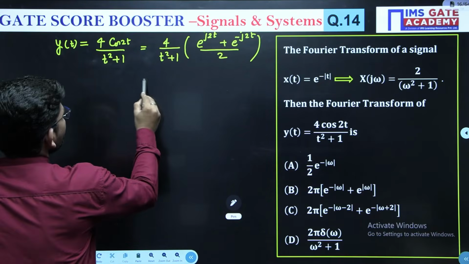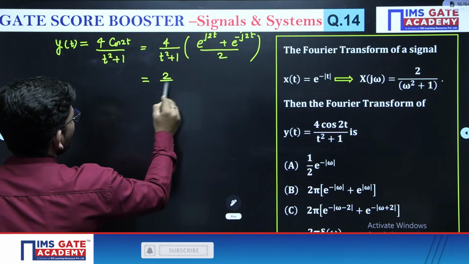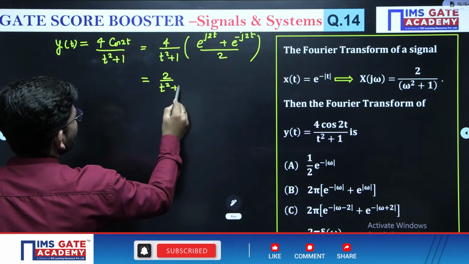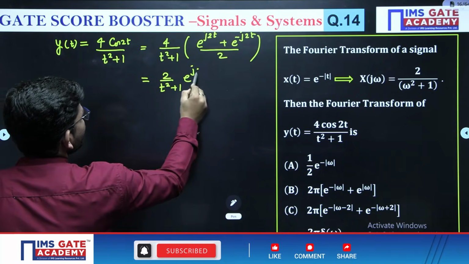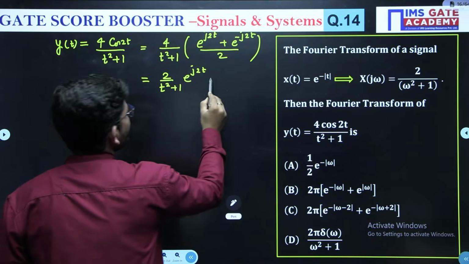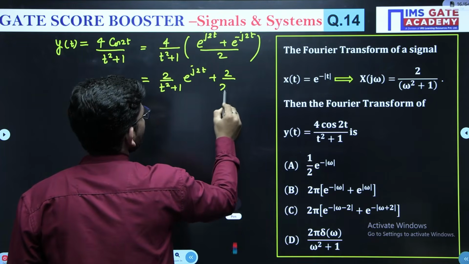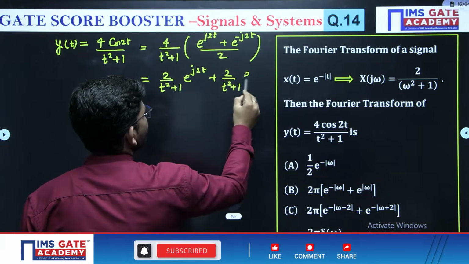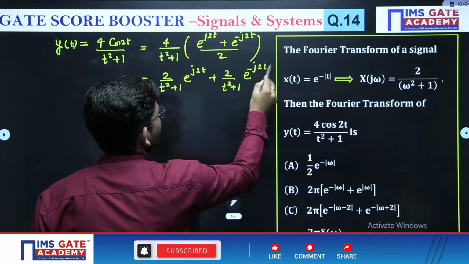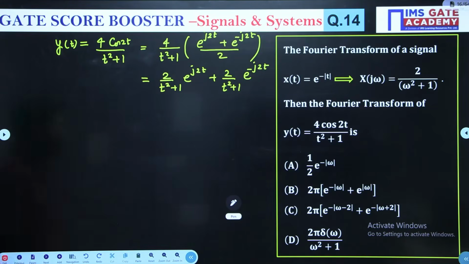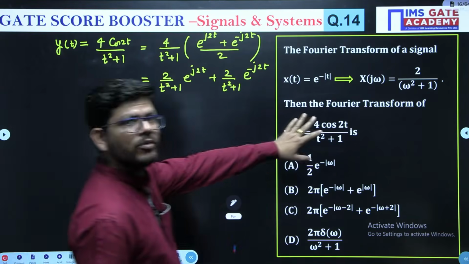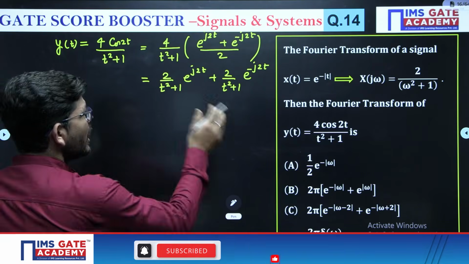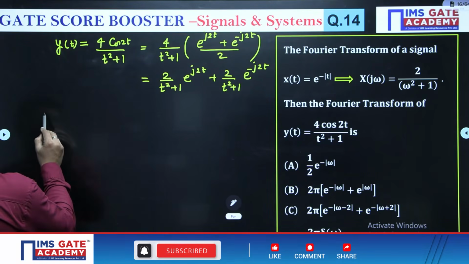After doing this, it will become 2 upon t square plus 1 times e to the power j2t, plus 2 upon t square plus 1 times e to the power minus j2t, right? Now we have to find the Fourier transform of this. See, we can use the given data.